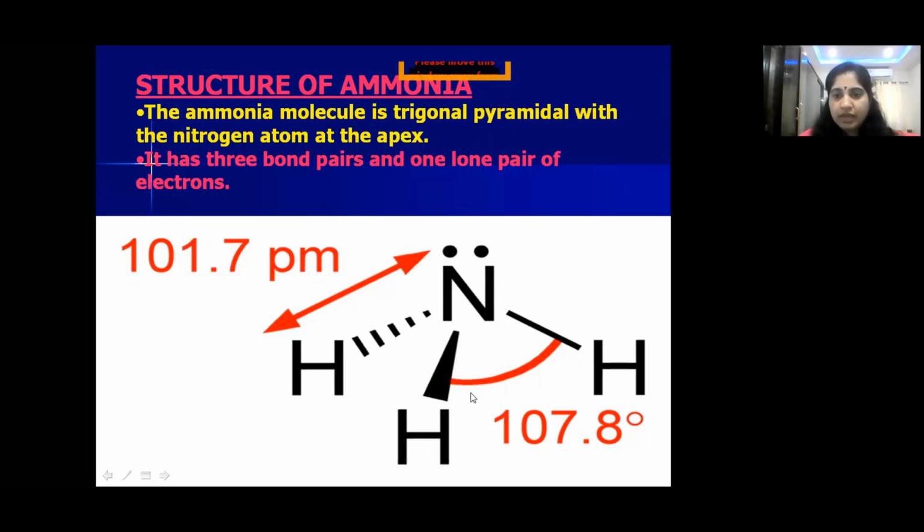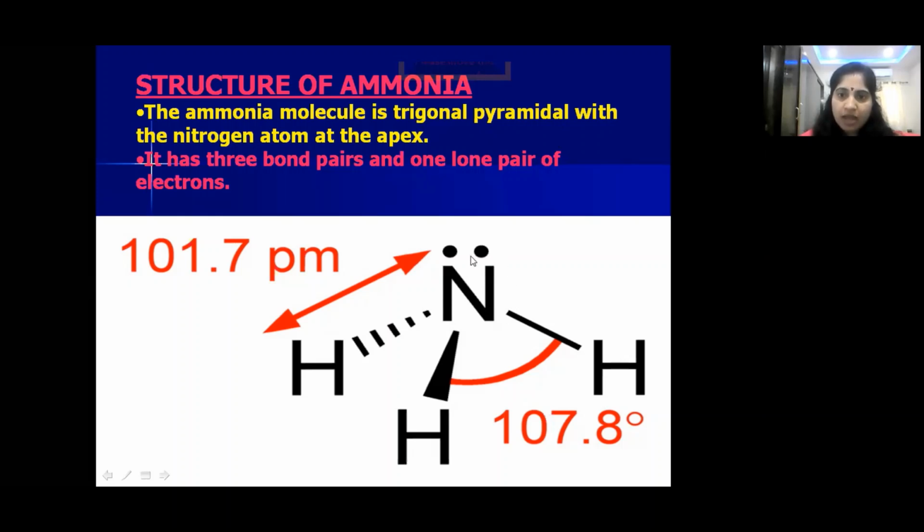And it should have a 109.5 degrees bond angle, but because of the repulsion of lone pair and bond pair, the bond angle decreases. So because of that, the angle is 107.8 degrees. Is it clear, children? Again, I'm repeating, the ammonia structure is very important from 10th class. Is it not? So ammonia has a trigonal pyramidal structure.